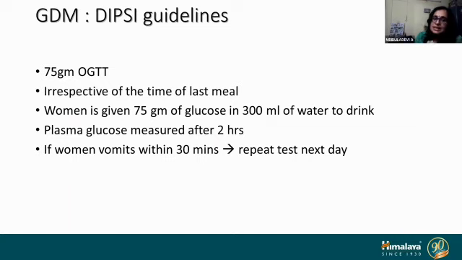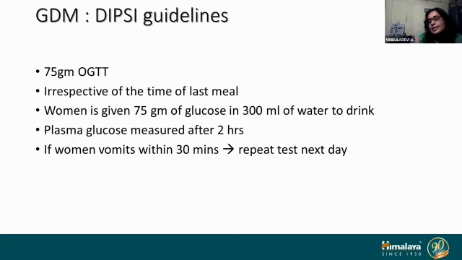Any pregnant woman is given 75 grams of glucose in 300 ml of water, which she should drink within a period of 5 to 10 minutes at the first antenatal visit, whenever she comes for the first visit. And then there is no need for fasting sugars also. This also we have to keep in mind.